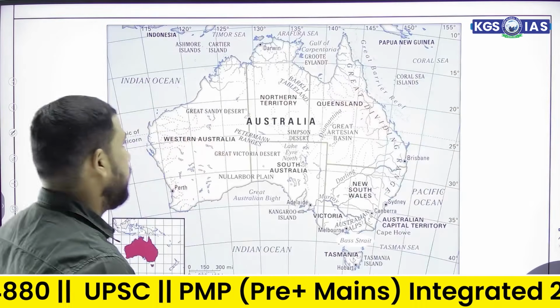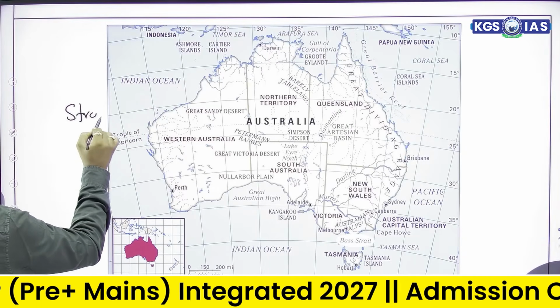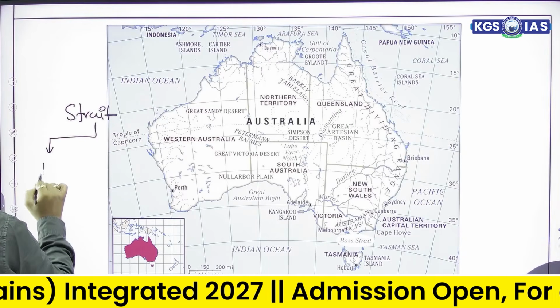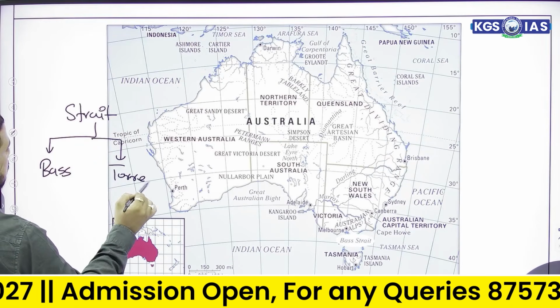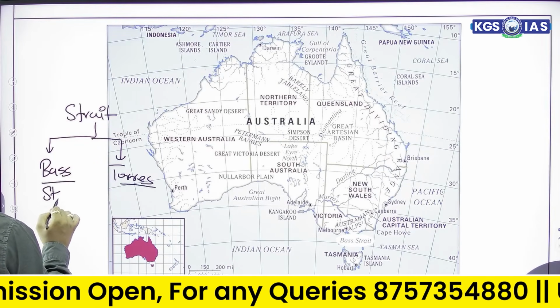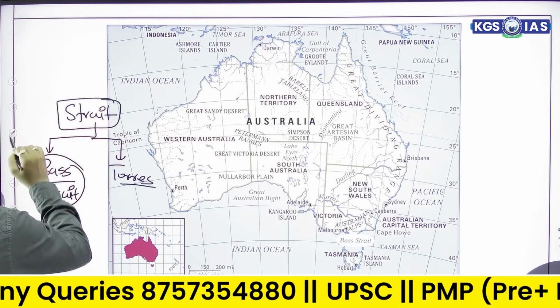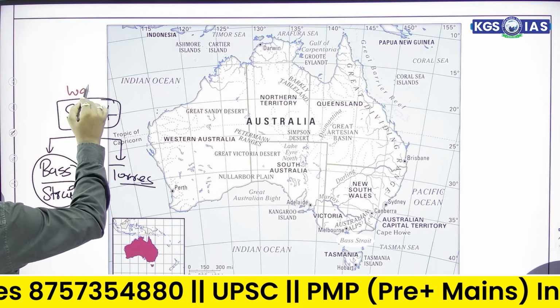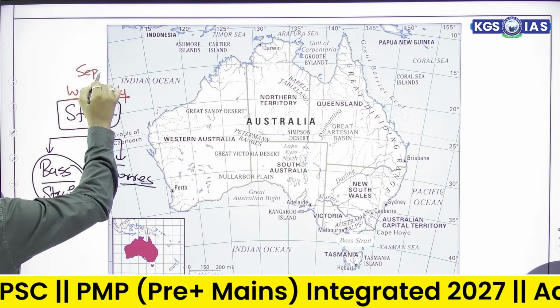Moving forward, now we talk about straits. Two famous straits of Australia are Bass Strait, and the second one is Torres Strait. What is a strait? A strait is a place which is a junction of two water bodies. It joins two water bodies and separates two landmasses.